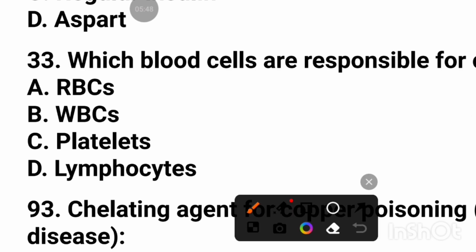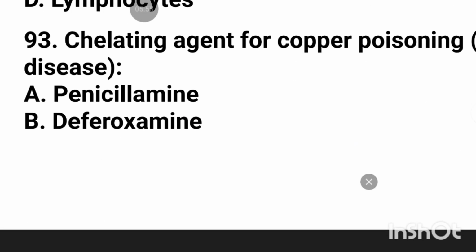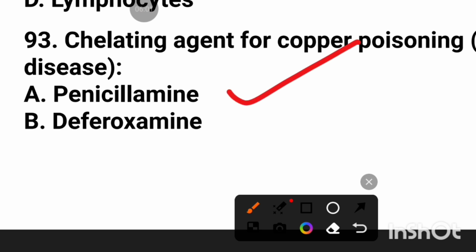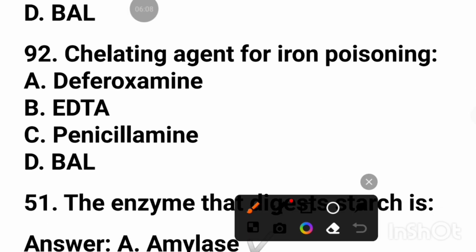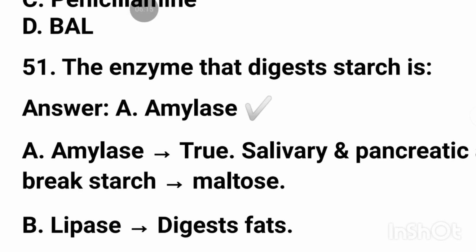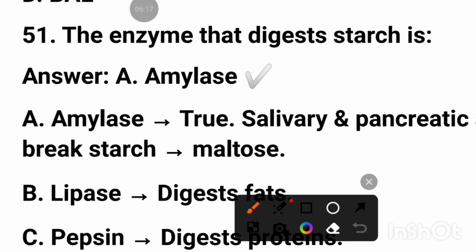Which blood cells are responsible for clotting? Platelets. Chelating agent for copper poisoning is penicillamine. Chelating agent for iron poisoning is deferoxamine. The enzyme that digests starch is amylase.